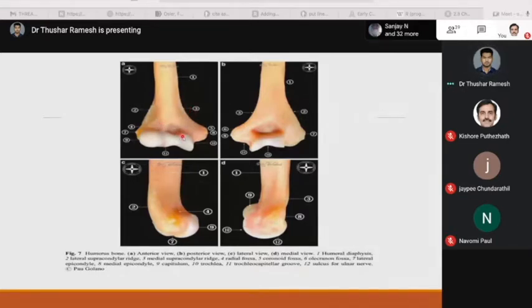This is the coronoid fossa, and number six we could see the olecranon fossa. The lateral epicondyle, the medial epicondyle, the capitulum, number 10, the trochlea, then the trochlear groove, and the sulcus for the ulnar nerve, which is described by number 12 in the last diagram.